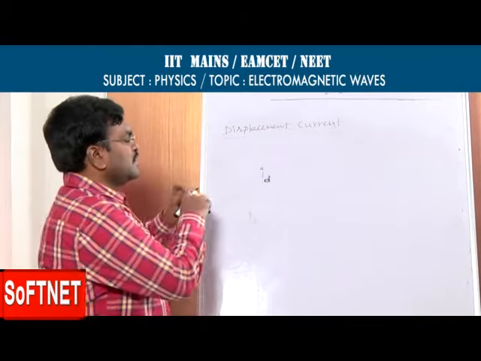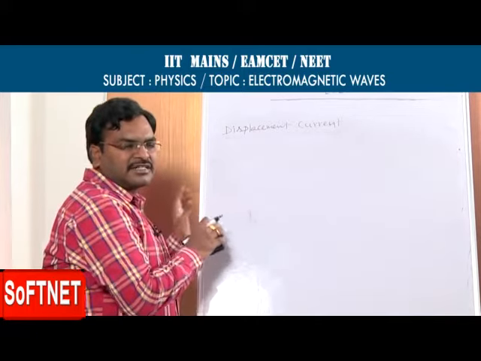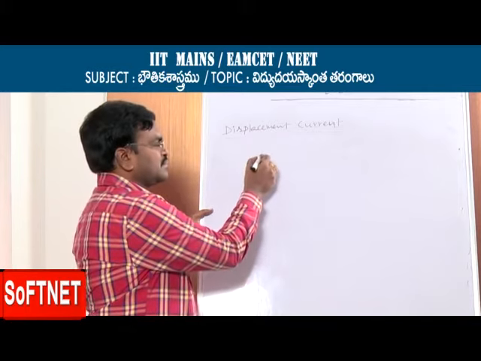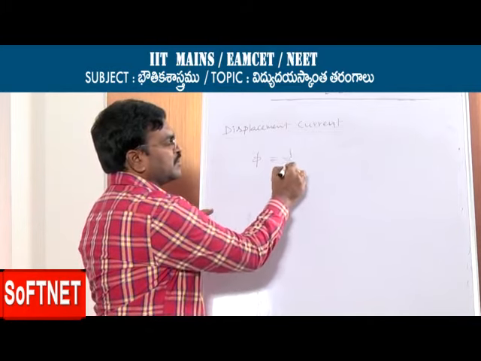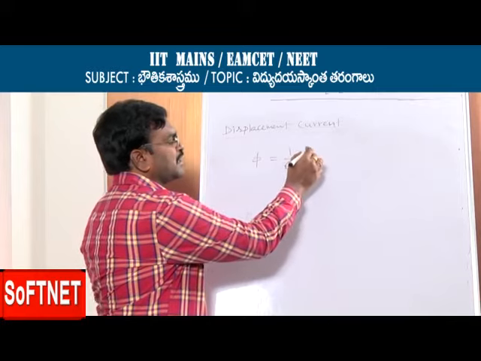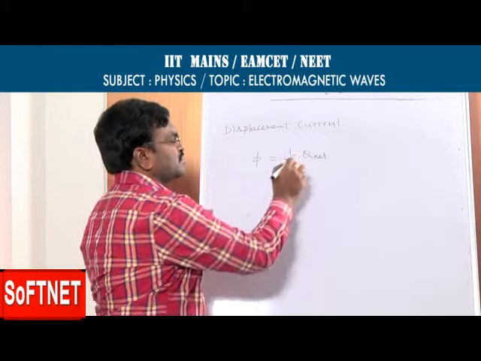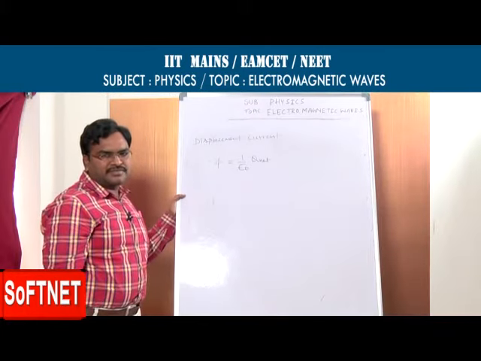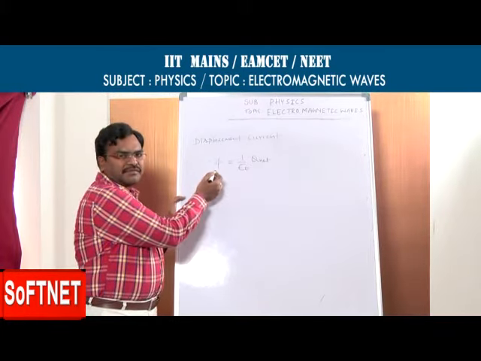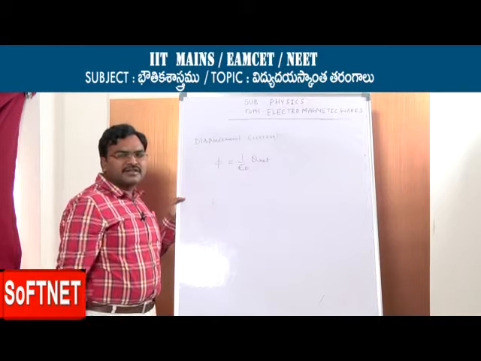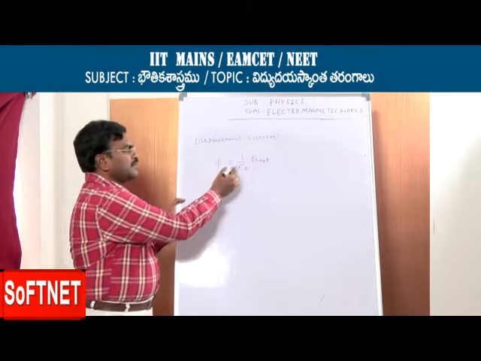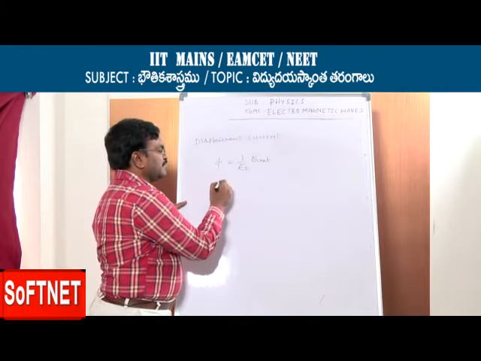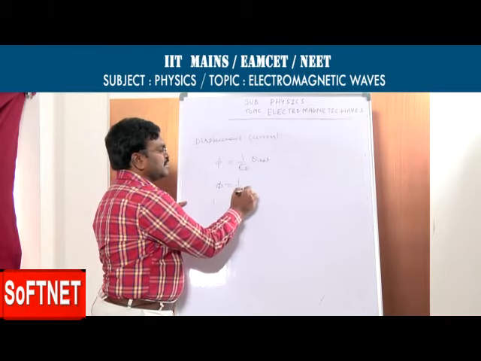First of all, you already studied Gauss law. According to Gauss law, total electric flux through any closed surface is equal to 1 by epsilon 0 times the net charge enclosed within the surface. So phi is equal to 1 by epsilon 0 into q.